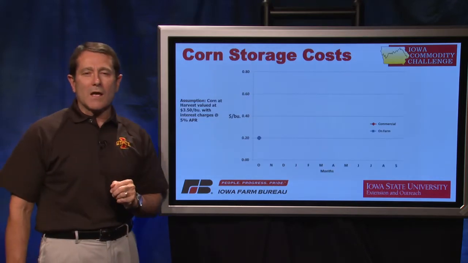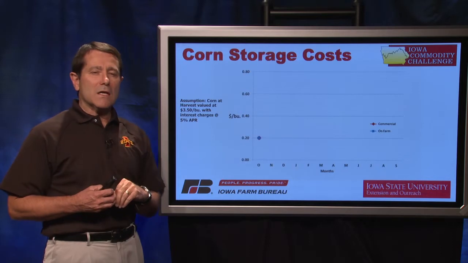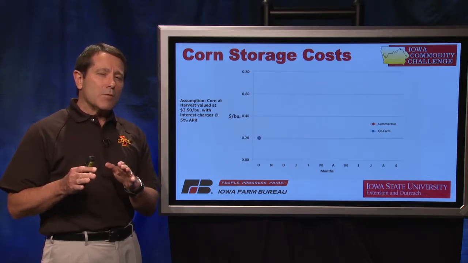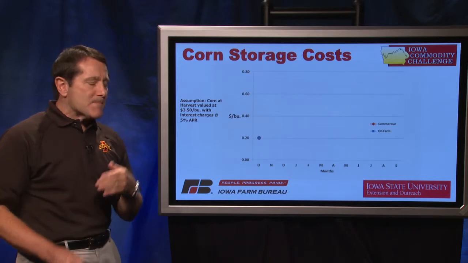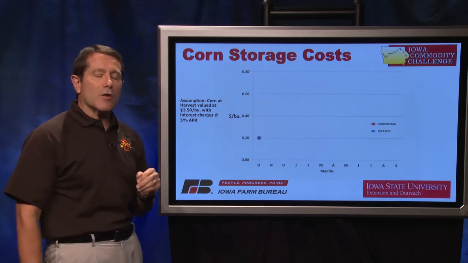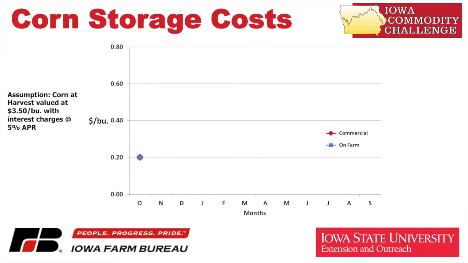Also, corn storage cost. I like to feature corn storage cost as a means to compare both on-farm to commercial storage. Let's pretend that cash corn price at harvest is $3.50 per bushel, but there's interest accruing on an operating note at a 5% annual percentage rate. I'll use a 20-cent initial charge to handle those bushels once. So this isn't a drying charge. This is a cost of moving the bushels from the field to an on-farm storage or to the first point of delivery.